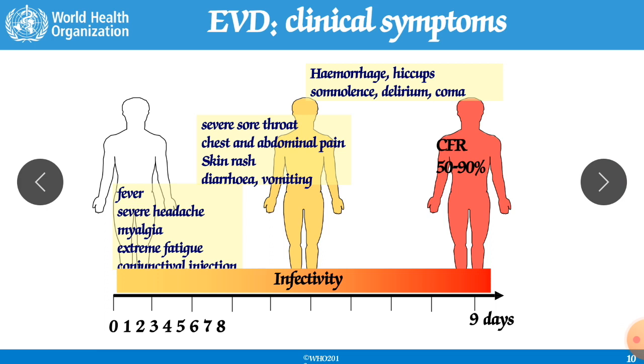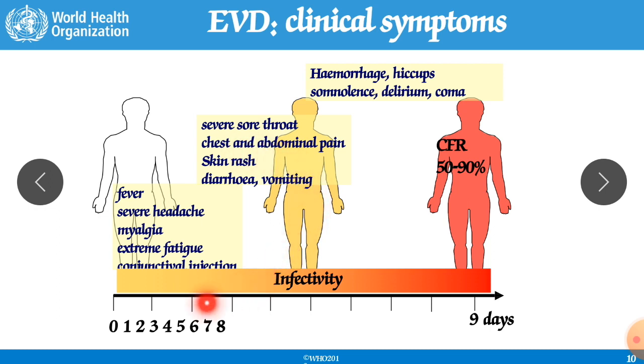Now if you see the symptoms from day 1 to day 9, up to day 9 the person can die. This is the CFR, the case fatality rate, which is 50 to 90%. Here the symptoms you can see are fever, severe headache and myalgia. What is myalgia? Pain in the muscles. Also extreme fatigue and conjunctival infection.